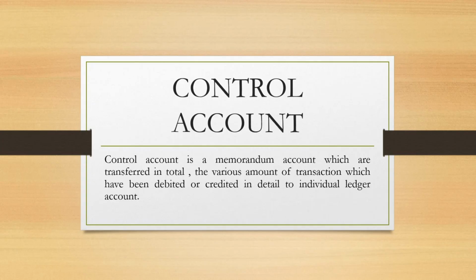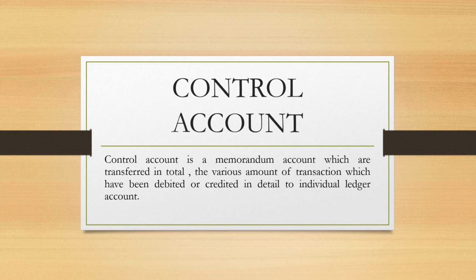But here it's talking about the totality. We don't have interest in individual ledger accounts. What do I mean by individual ledger accounts here? Individual ledger account is just like when you are dealing with bookkeeping, daily bookkeeping. For example, if Mr. Tunde is owing you 10,000 naira, Jide is owing you 20,000 naira, Titi bought goods worth 20,000 naira from you, you mentioning their names or keeping those records on a daily basis is what we call individual ledger. But we don't have interest in the individual ledger when we are dealing with control accounts.